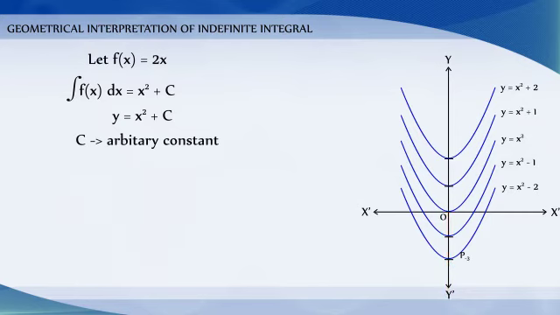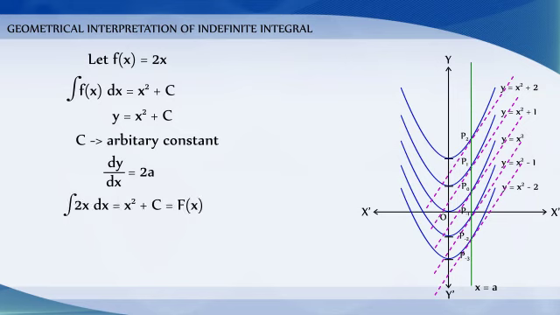Now, consider the intersection of all these parabolas by a line x is equal to a. If the line x is equal to a intersects the parabolas y is equal to x square, y is equal to x square plus 1, y is equal to x square plus 2, y is equal to x square minus 1, y is equal to x square minus 2 at P0, P1, P2, P minus 1, P minus 2, etc. respectively, then dy by dx at these points equals 2a. This indicates that the tangents to the curves at these points are parallel.